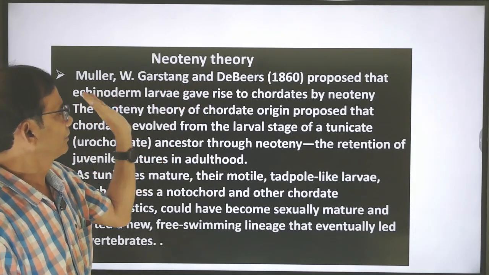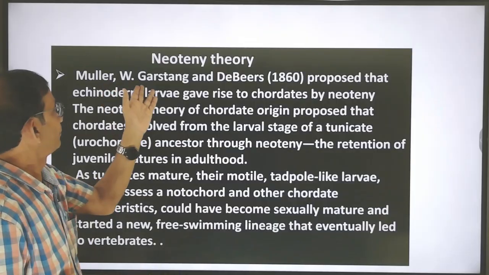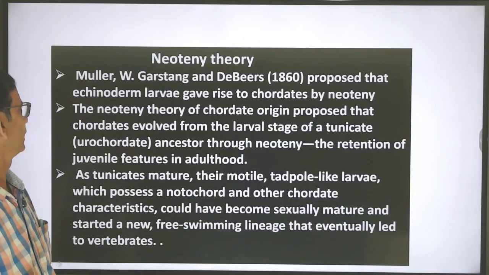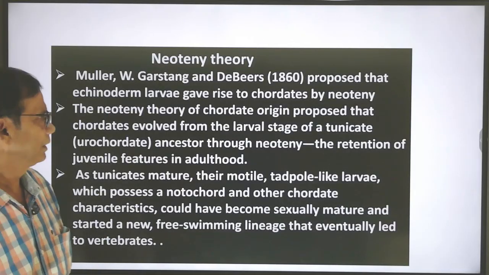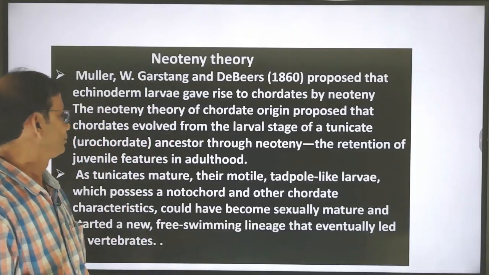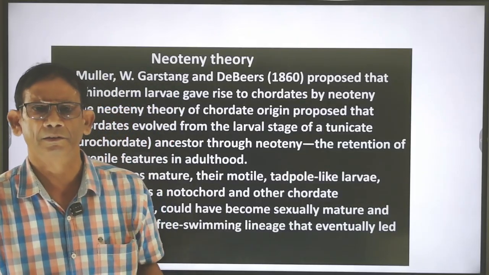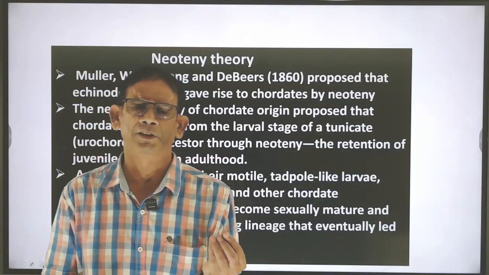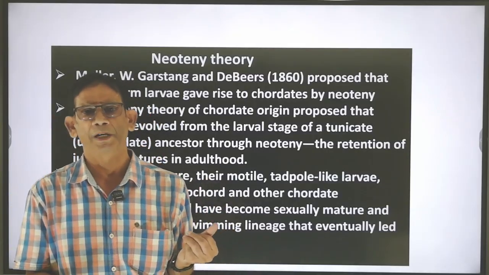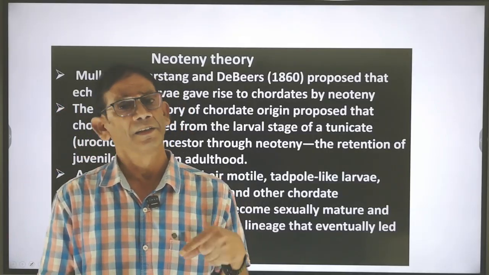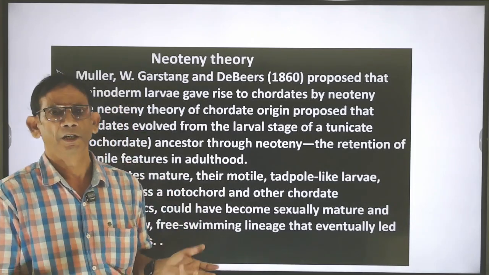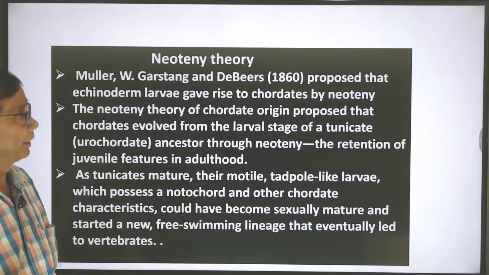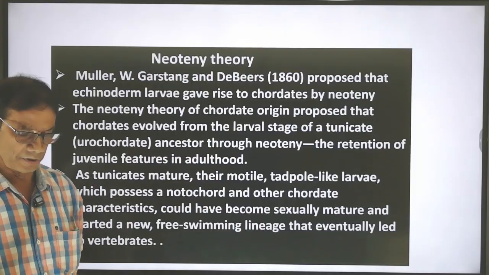In the neoteny theory, as given particularly by Garstang, he proposed that echinoderma gives rise to chordata by neoteny. Neoteny means that some larval stages of tunicata, that means Urochordata, which is a Protochordata, have a larval stage which is called the tunicate larva. They have some characters which are still present in the adult region. This is called neoteny. So this is the neoteny theory as said by Garstang.